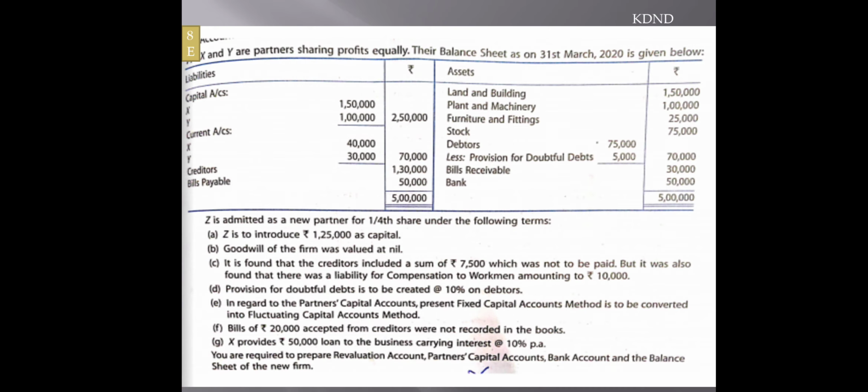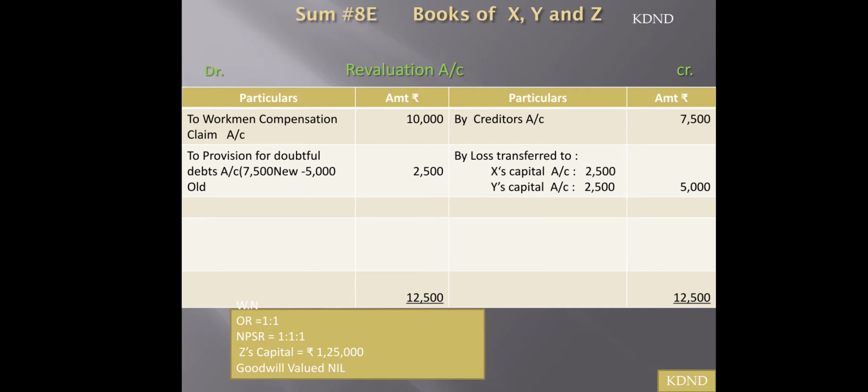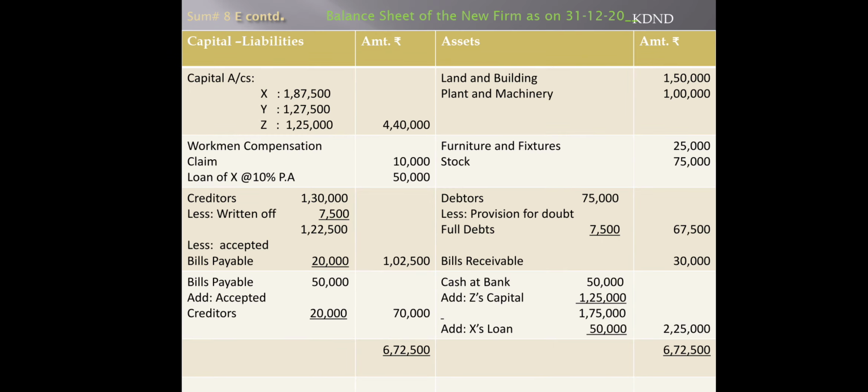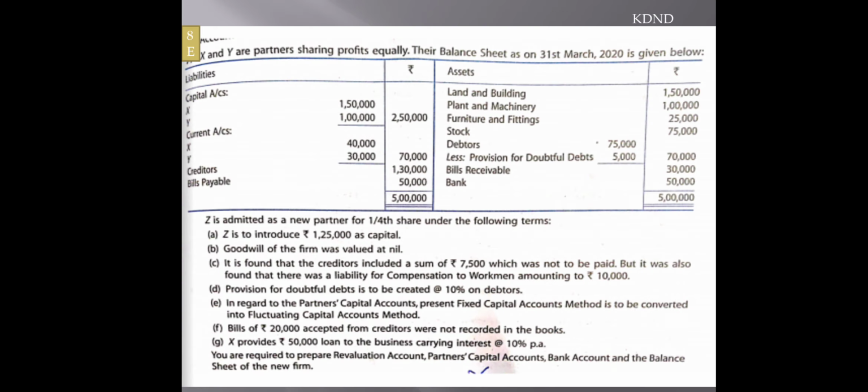And here comes your next sum, which is just a practice sum. You can do it on your own, and the solution is also there with this, so that you can do it on your own. Only new thing is that here in point number E, they had transferred all the current accounts to the partners' capital accounts, so that you have to just look upon.